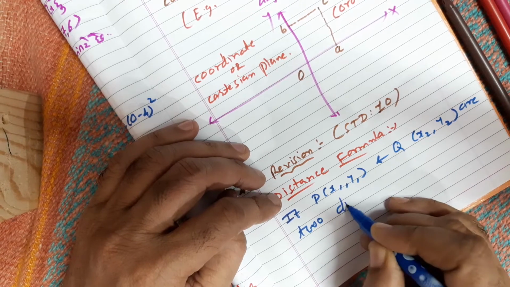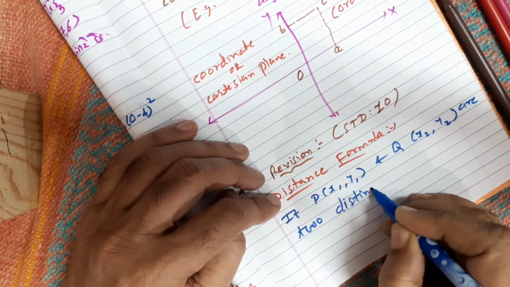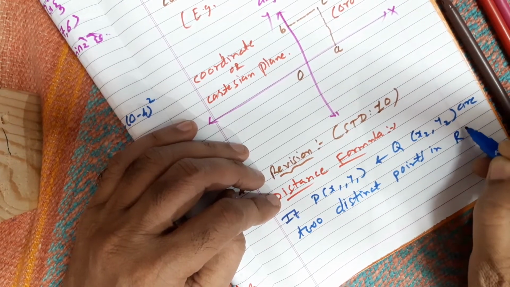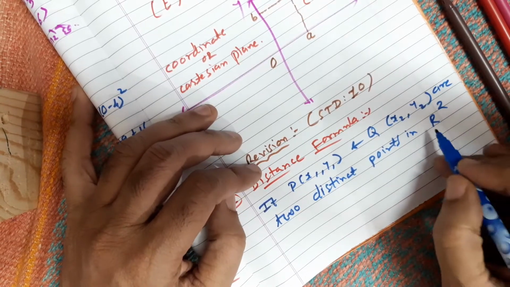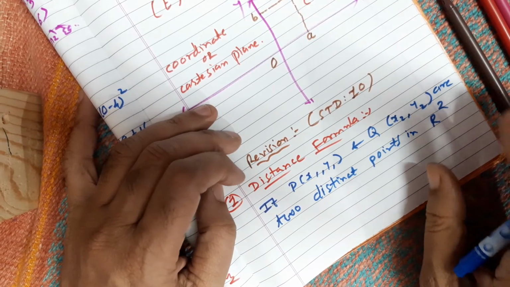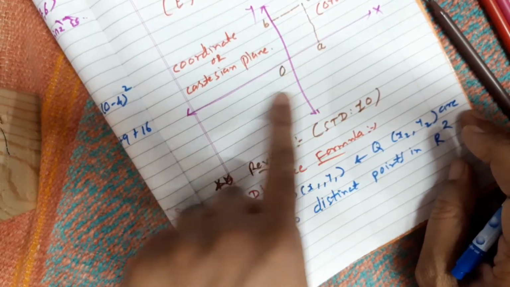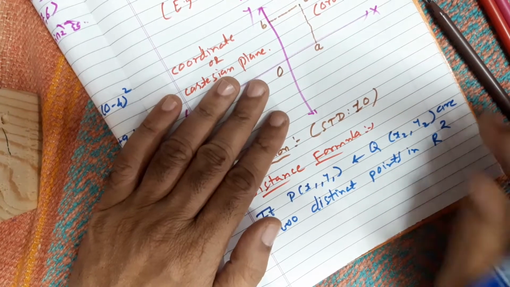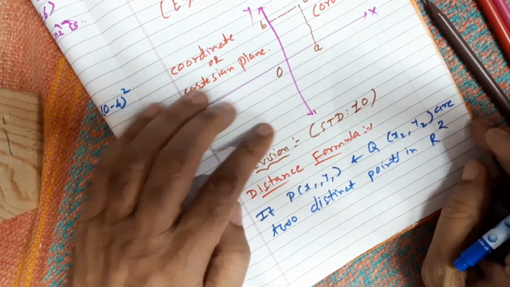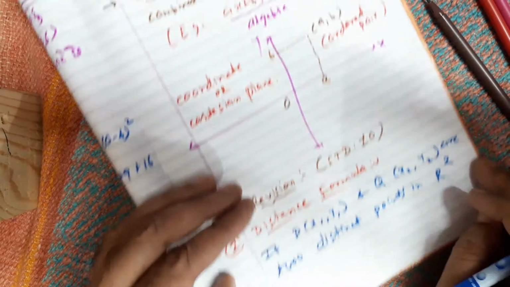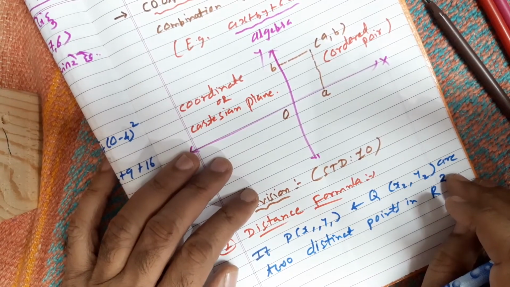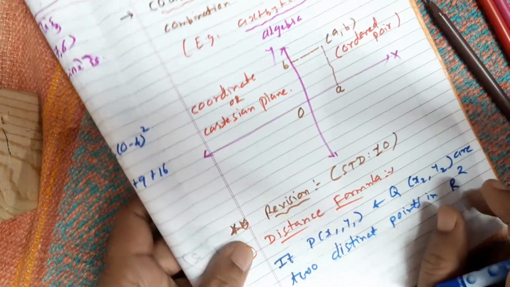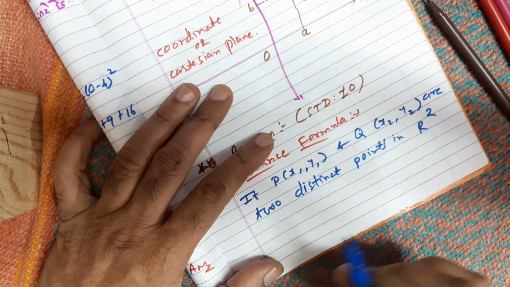So two distinct points in R2. What do you mean by R2? Let me say again, recall this. R2 means two-dimensional, 2D. The diagram shown here is R2. There are two axes, x-axis and y-axis. All this we are discussing in R2 only, 2D. 3D means three-dimensional. In that case, you have to have one more axis, that is the z-axis. But that discussion is not in topic right now.